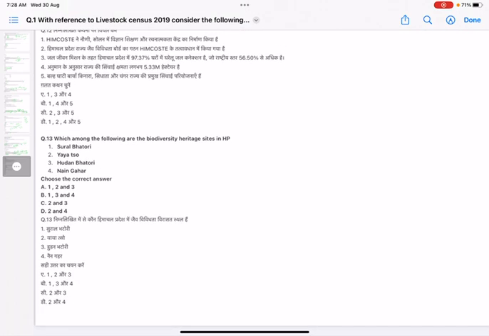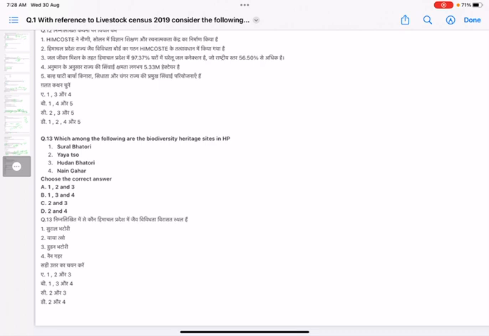Now the last question is about biodiversity heritage sites in Himachal Pradesh. You have to find out which of the following are the biodiversity heritage sites in the state. First of all, you should have the idea about the procedure to declare any site as a biodiversity heritage site.